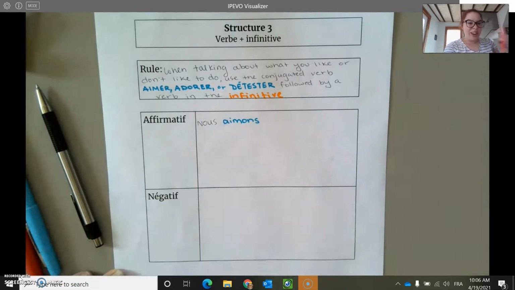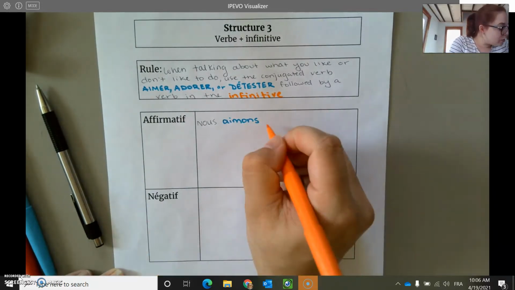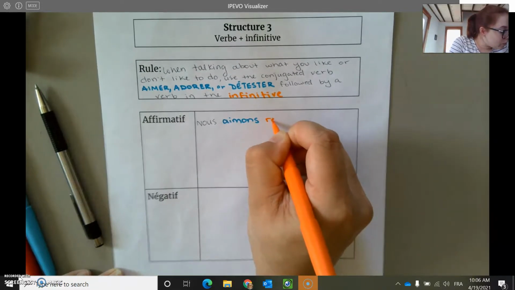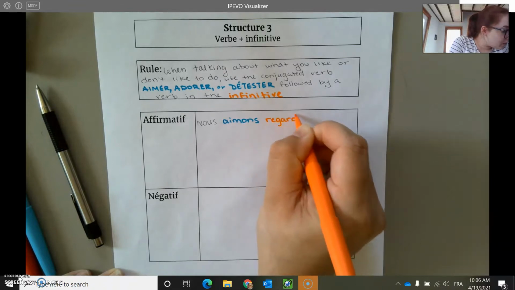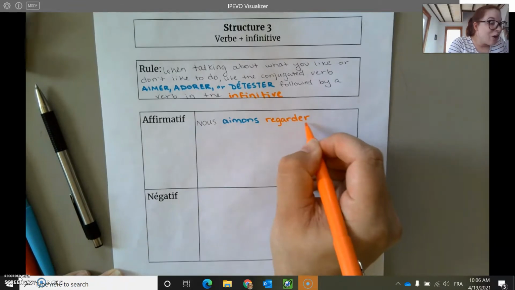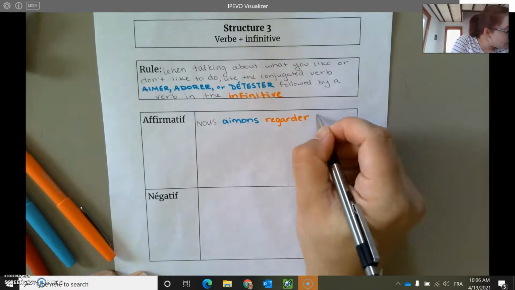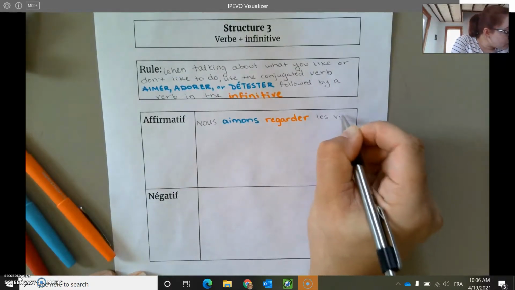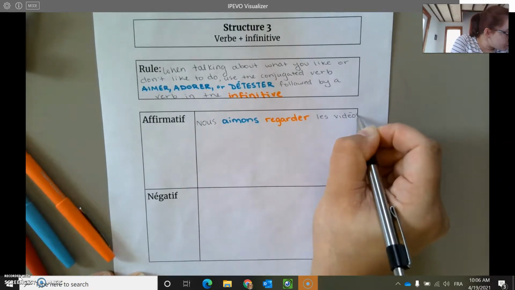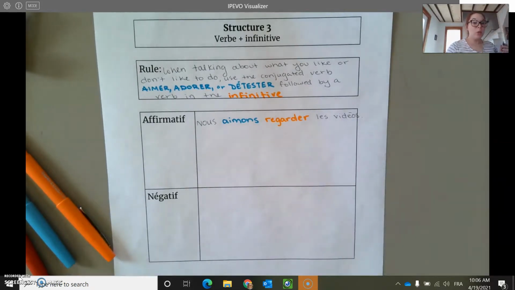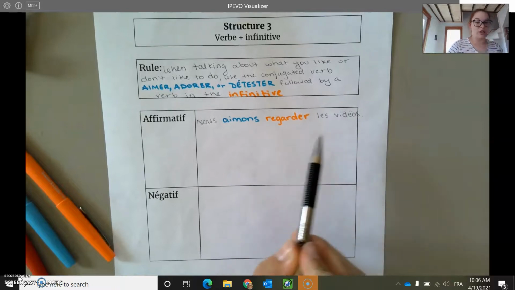Then we've got our infinitive in orange. Nous aimons regarder. It's got the ER ending for that sentence. Nous aimons regarder les vidéos. We've got that in the plural. So we like to watch videos.